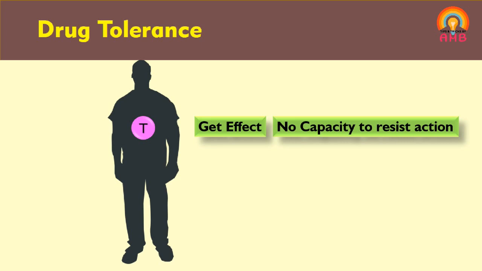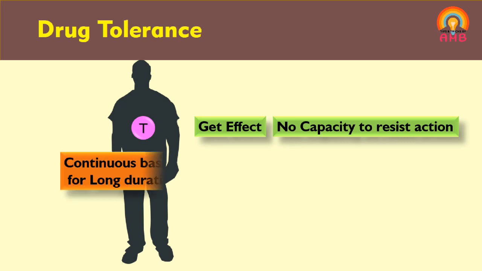If a person uses this drug on a continuous basis, after continuous use the drug becomes ineffective. That is, it is unable to produce the effect in that individual at the therapeutic dose or low dose which he is taking initially.